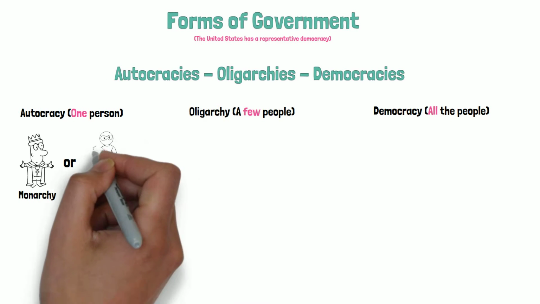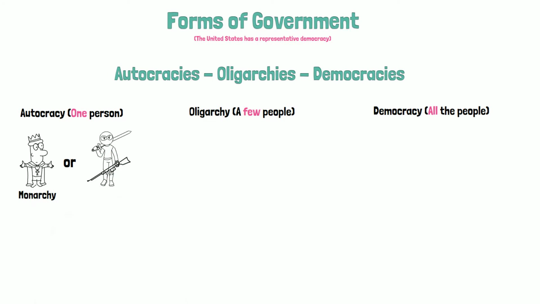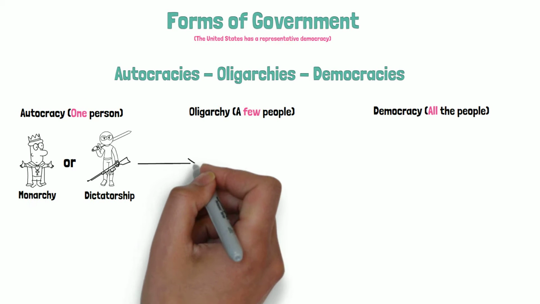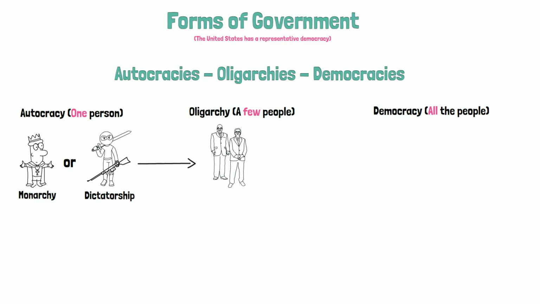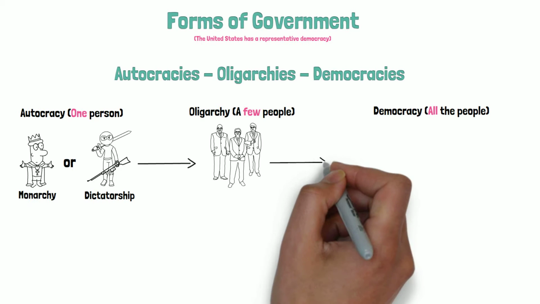The second type of autocracy is a dictatorship. Dictators usually get their power through force and violence. The next form of government is an oligarchy. Several people, or a small group of people, have power in an oligarchy. The small groups usually have a specific purpose like religion or economics.